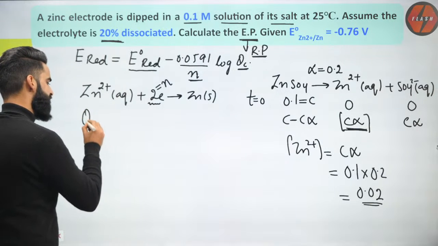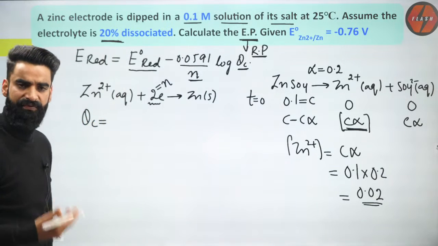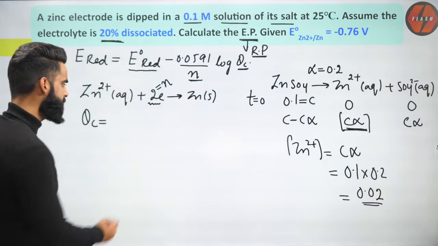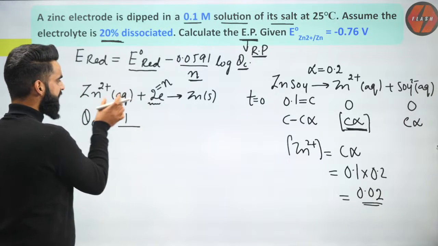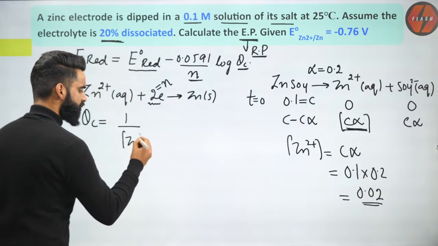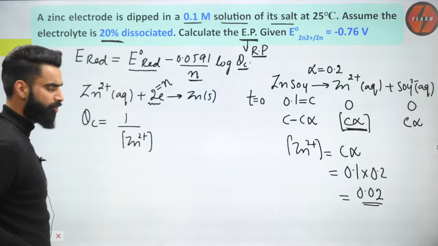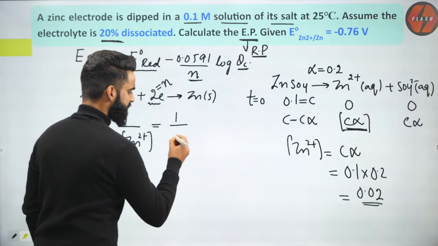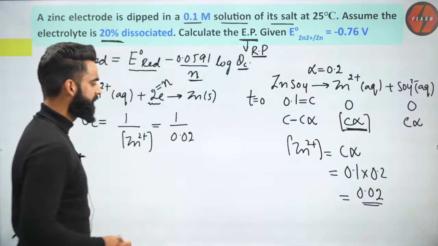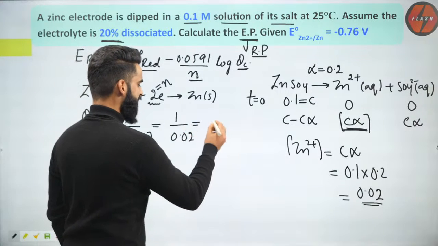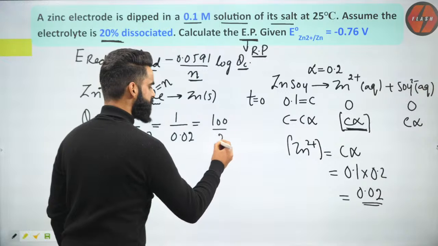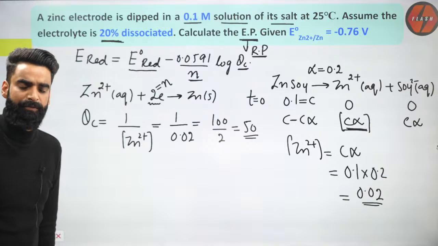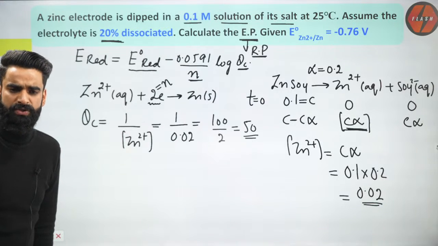Now for this reaction, can we write the expression for QC? Definitely. QC is going to be product over here is in solid form. Its active mass is 1. Divided by this Zn di positive in aqueous form. So I'm going to use concentration of Zn di positive raised by its stoichiometric coefficient, which is 1. Concentration of Zn di positive, we got to know how much is that? That is 0.02. Or I'm going to write it as 100 divided by 2, which is equal to 50. This 50 is the value of QC right here.